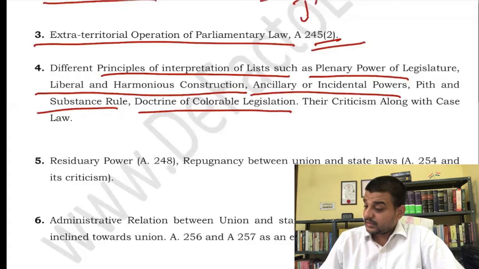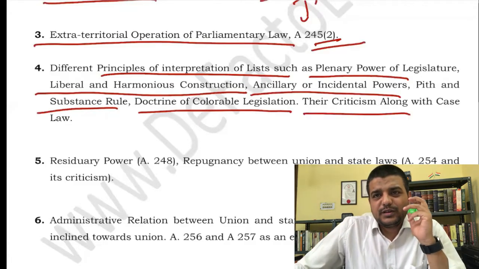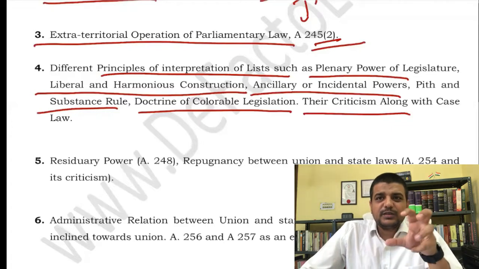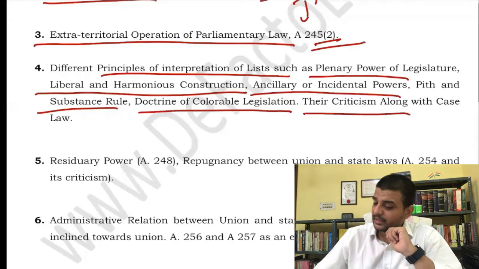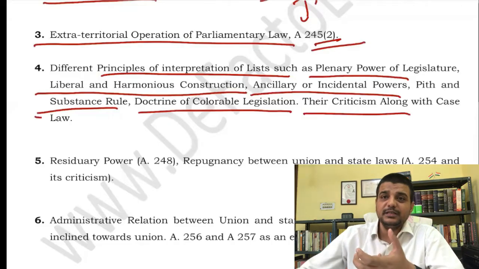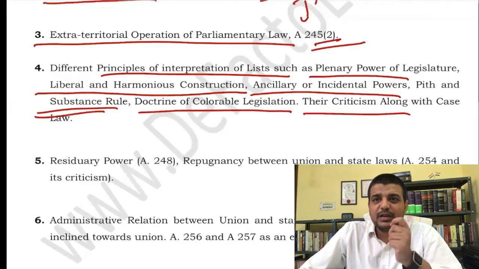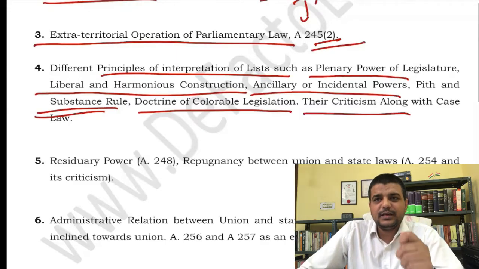And their criticism is also important. For each and every doctrine, you should understand where it applies, in which situation this doctrine will apply and in which situation it will not apply. So the criticism of each doctrine should be there. Like in the case of pith and substance, one criticism is that it is too wide. The court can come up with anything and say, okay, it is not pith, it is substance. That sort of criticism has to be there for each and every one of these doctrines.